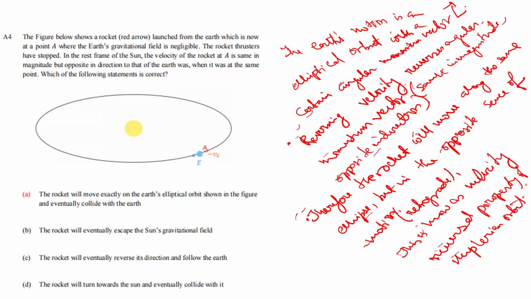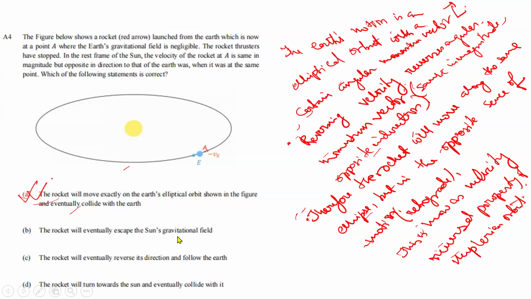The rocket will move exactly on the Earth's elliptical orbit, showing that they eventually collide with the Earth. As its motion is the reverse and it has the same orbit, option A is right. So this will be the answer.